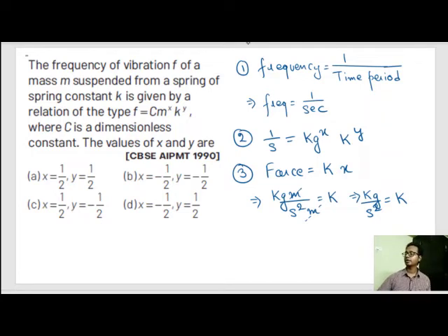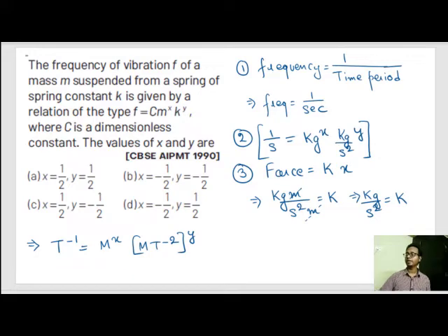Okay. Now I substitute this k with kg per second square. Kg per second square. So can I write this thing in the form of dimension? This is written in the form of units. So can I write it in the form of dimension? If I write it in the form of dimension, I get T to the power minus 1 is equal to M to the power x and M T to the power minus 2 to the power y.